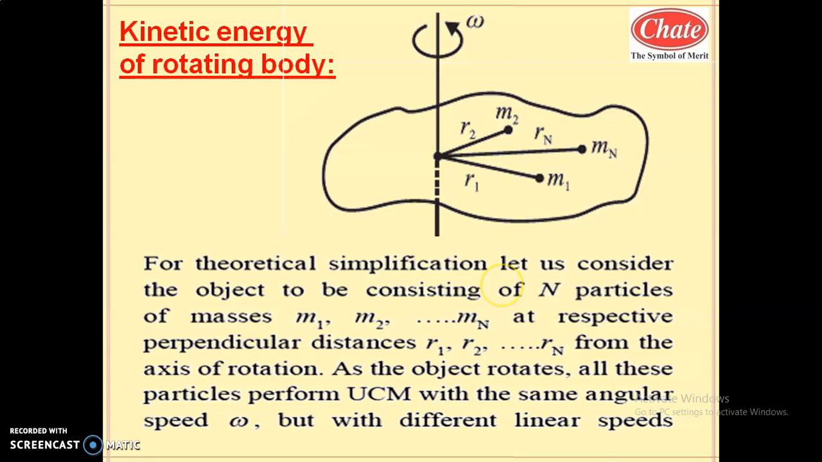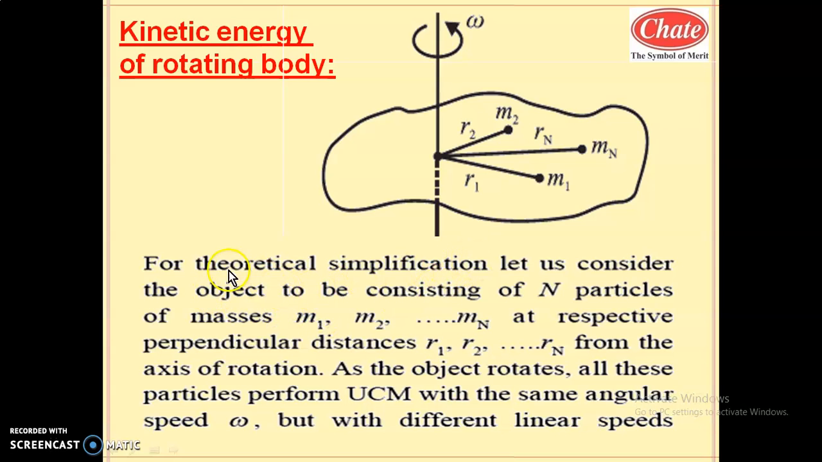So each particle will perform a circular motion about the center, and it has a constant angular velocity omega. Means angular acceleration will be 0 in this case. Means all particles are completing their revolution in equal time. Means the period of revolution of each particle is the same. So the period of the rotating body is nothing but the period of revolution of each particle in this case. So let us study about this.